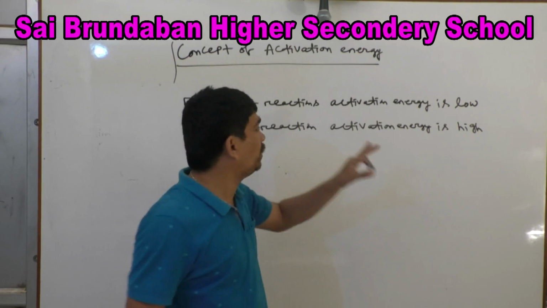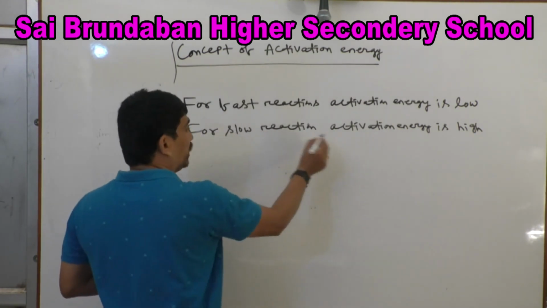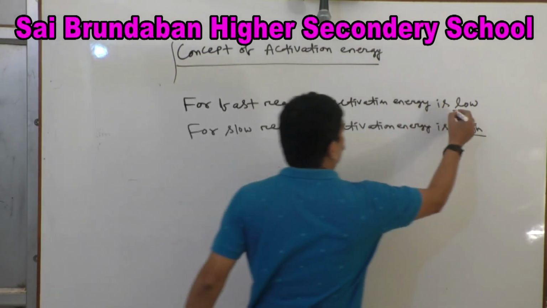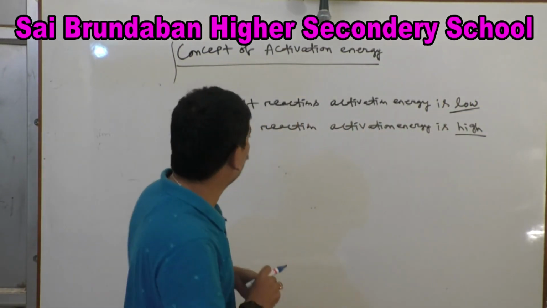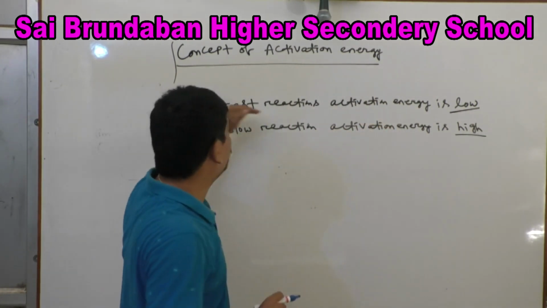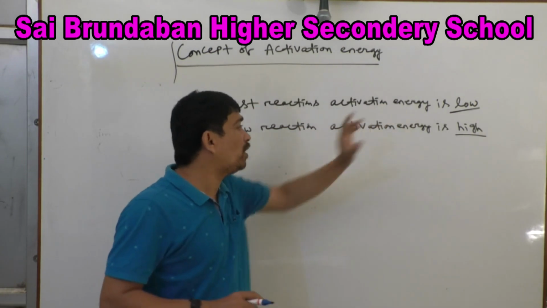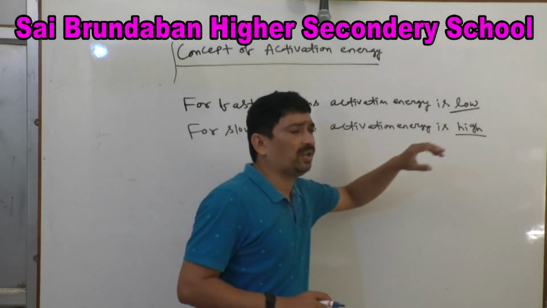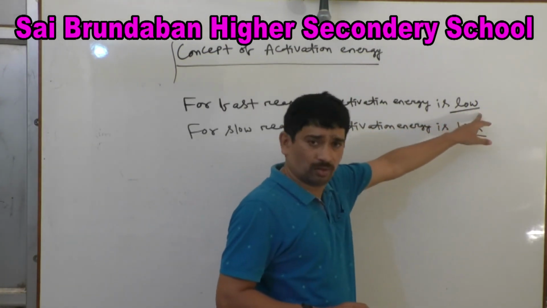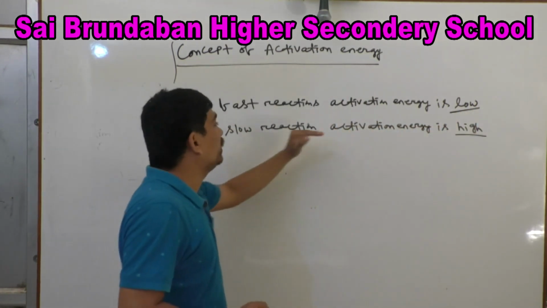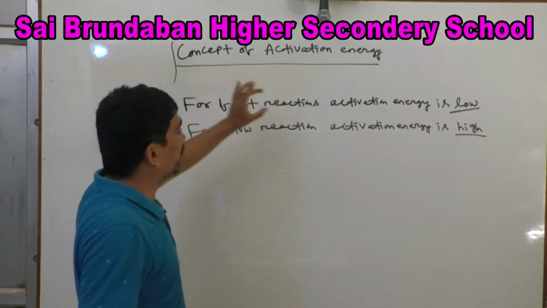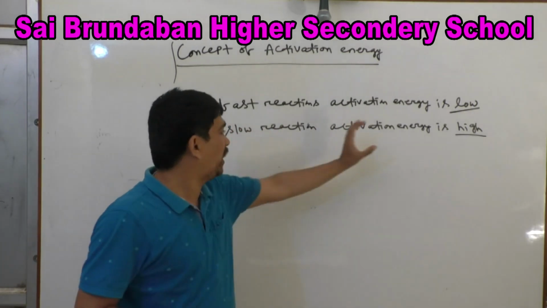He will put this question: for slow reaction, activation energy is dash, that is high. For fast reaction, activation energy is dash, that is low. He will put fill in the blanks in your council exam also. For fast reaction activation energy is low, for slow reaction activation energy is high. Otherwise, if rate of reaction increases, activation energy is low. If rate of reaction decreases, then activation energy is high. Also we can say that. Clear? So for fast reaction activation energy is low, for slow reaction activation energy is high.